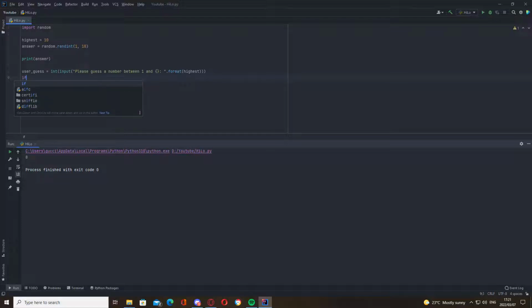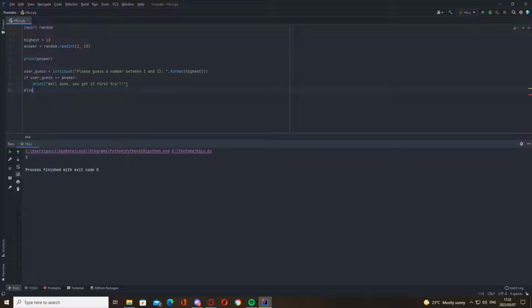Now we're going to add an if statement. So if user guess is equal to answer, if they get really lucky, they get it first try, then we're going to tell them, well done, you got it first try. Cool.